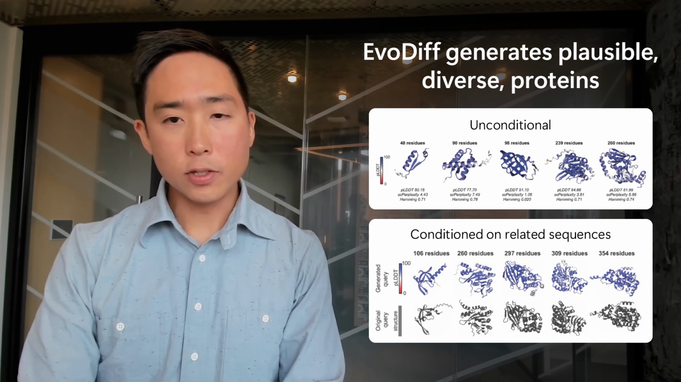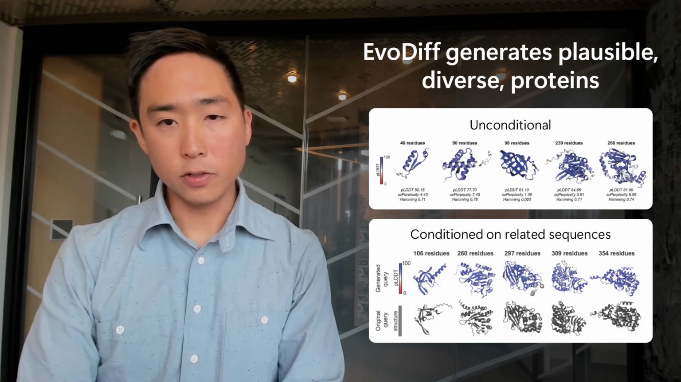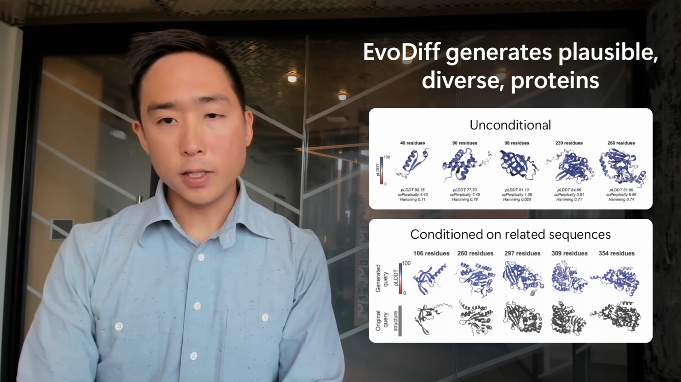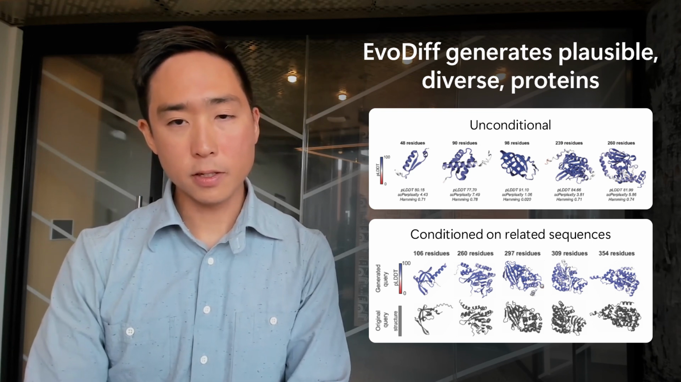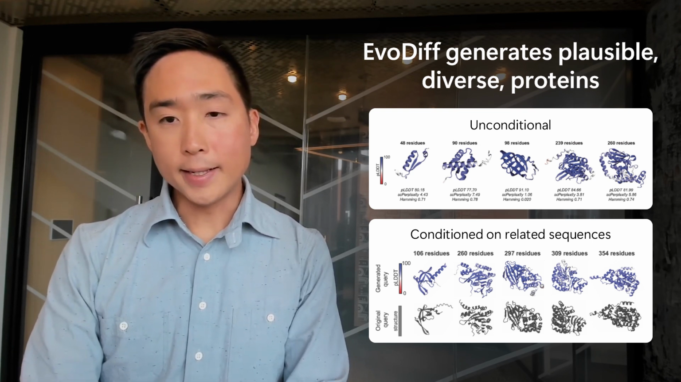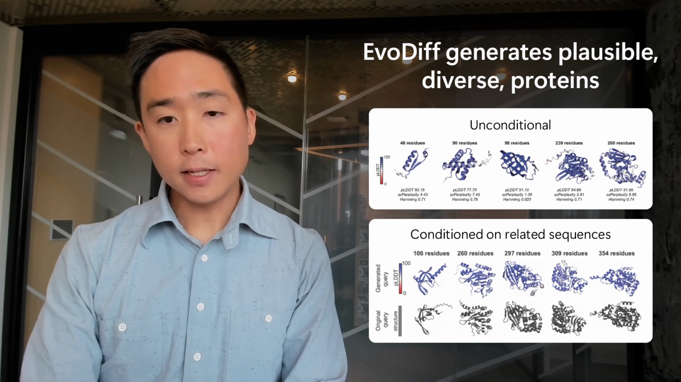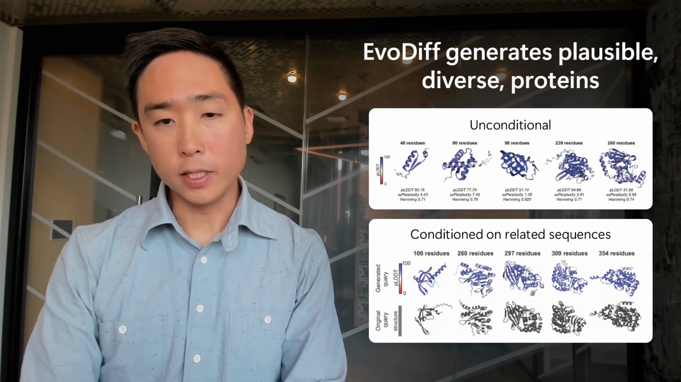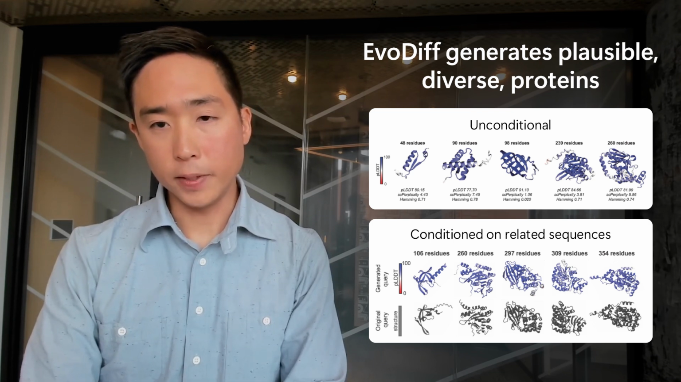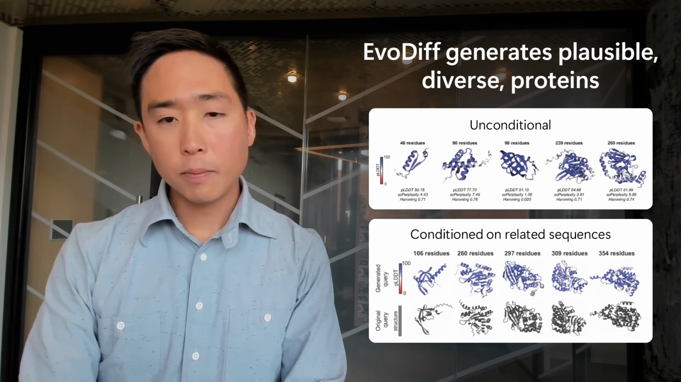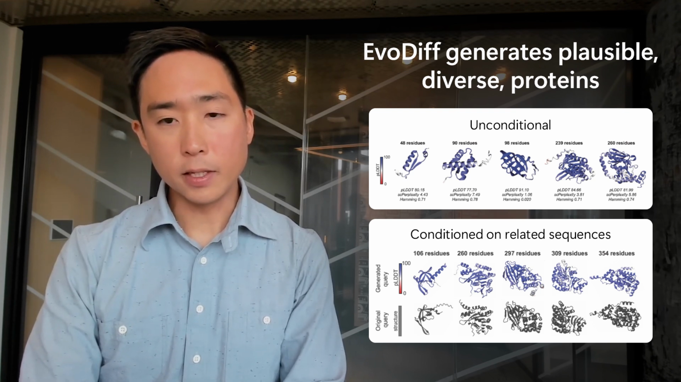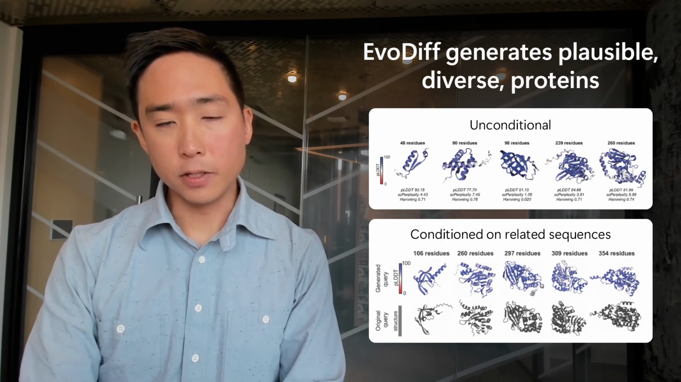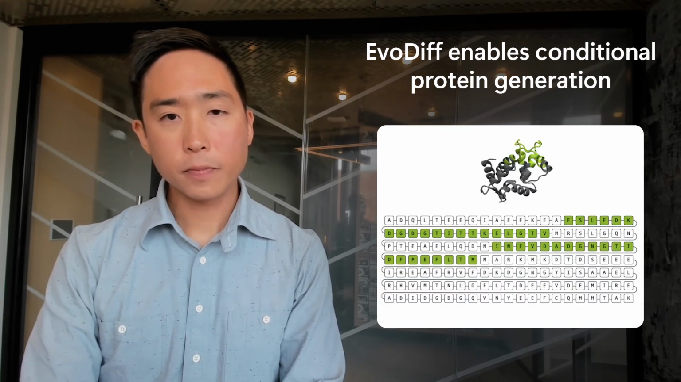Often, protein engineers want proteins that perform a similar function to a natural protein, or they want to produce a protein that performs the same function but has other desirable properties, such as stability. By conditioning EvoDiff with a family of related sequences, we can generate new proteins that are very different in sequence space to the natural proteins, but are predicted to fold into similar three-dimensional structures. These may be good starting points for finding new functions, or for discovering regions of a protein with desirable properties.